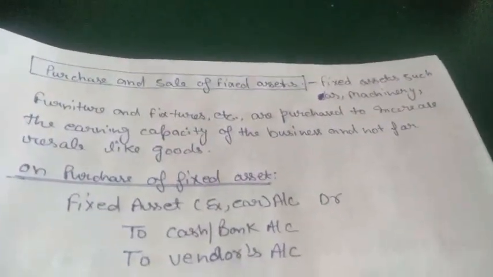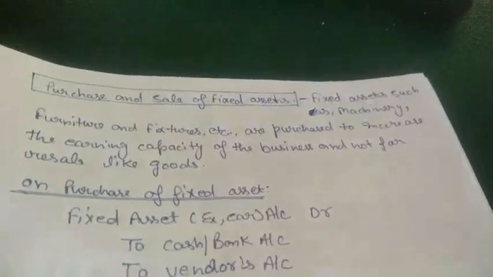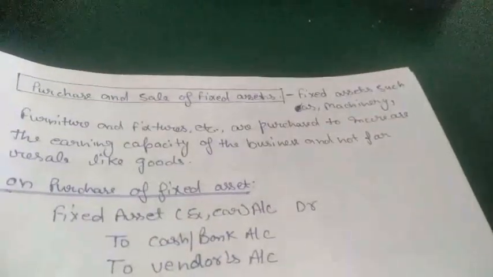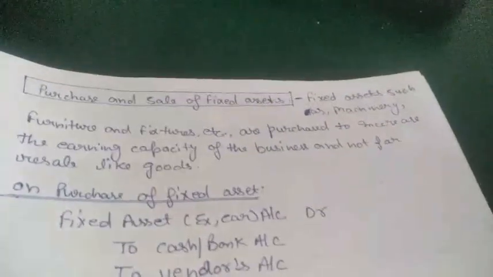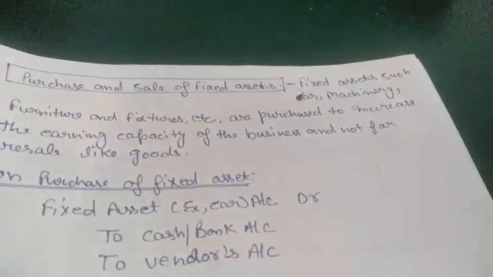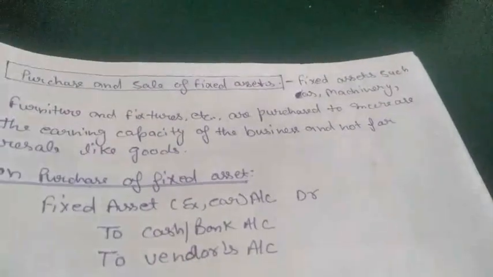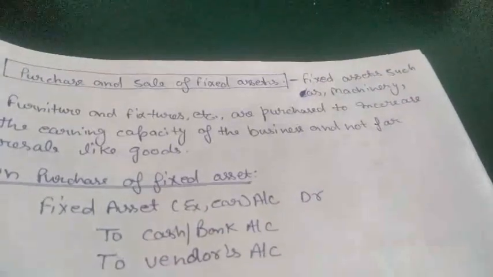In case of a fixed asset, we purchase it for production. Like if we purchase machinery, we will use it for making goods. So there is a difference between purchase of goods and purchase of a fixed asset. A fixed asset will be reused for production.